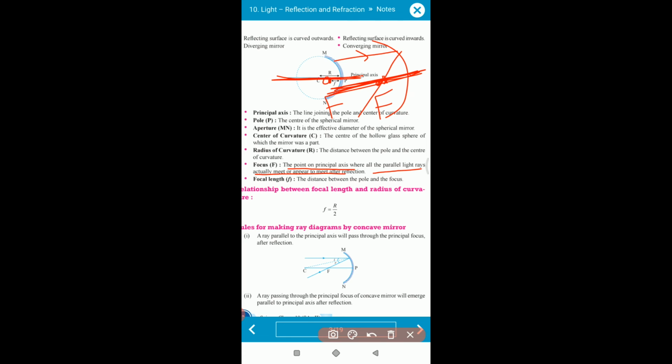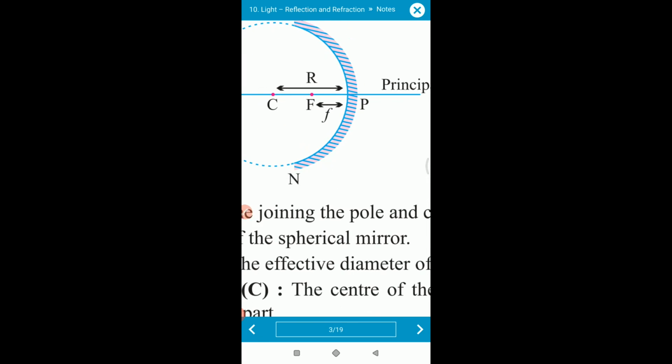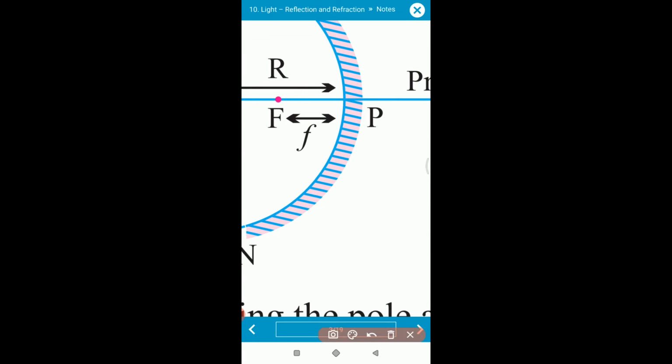Now here we can see the next term: the distance between the principal focus and the pole is called the focal length.